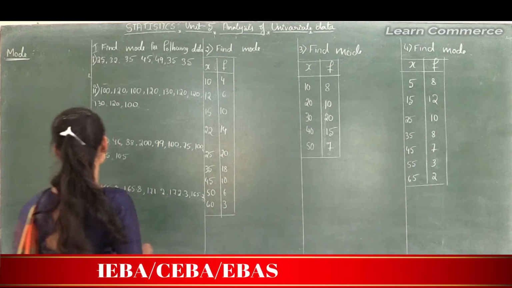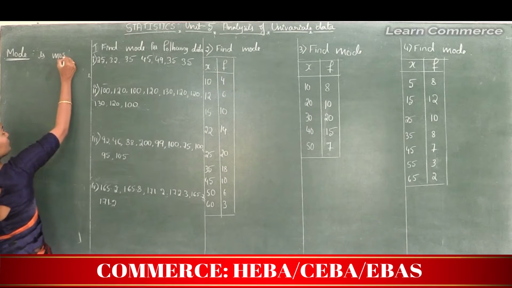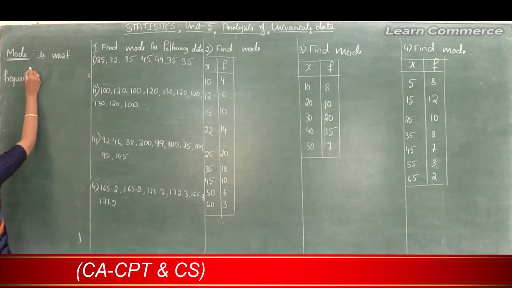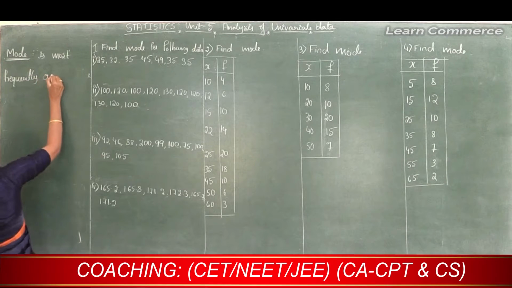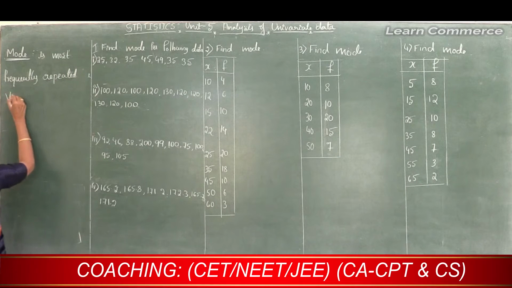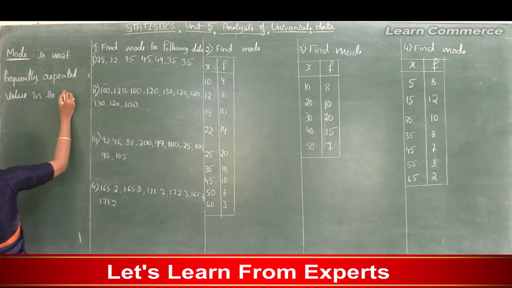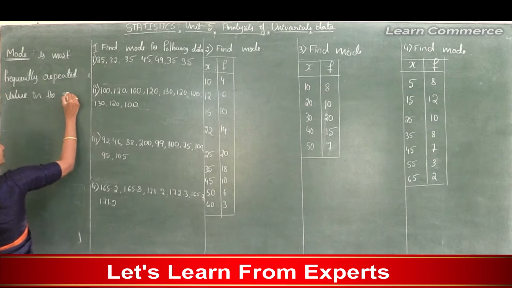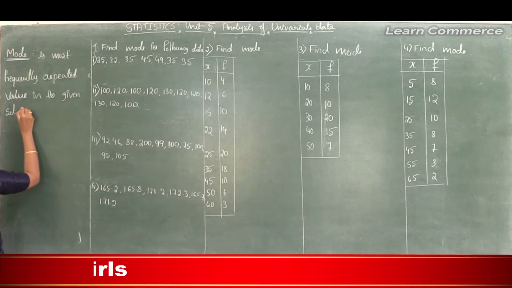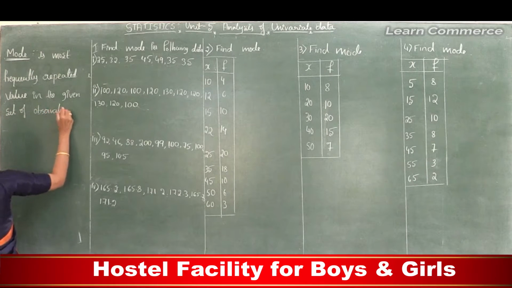So mode is the most frequently repeated value in the given set of observations.